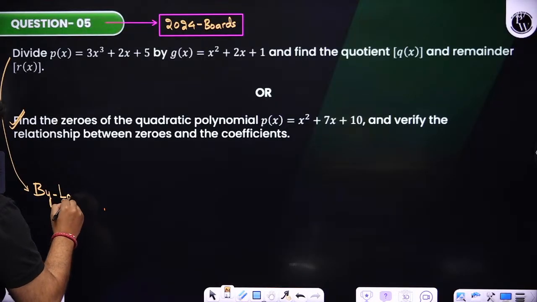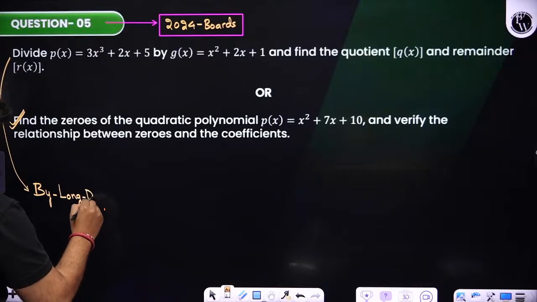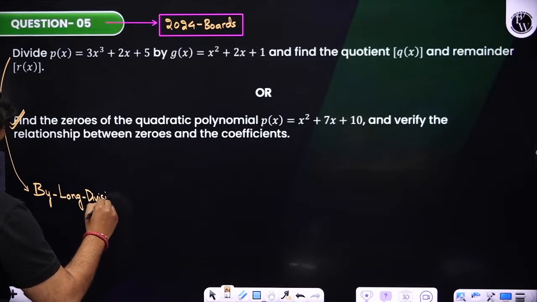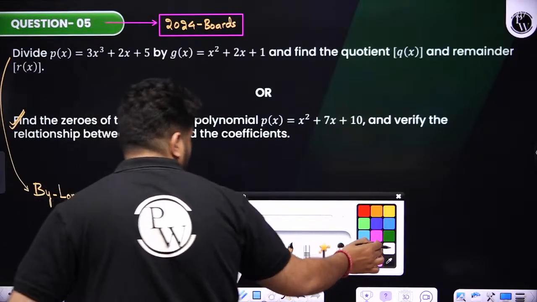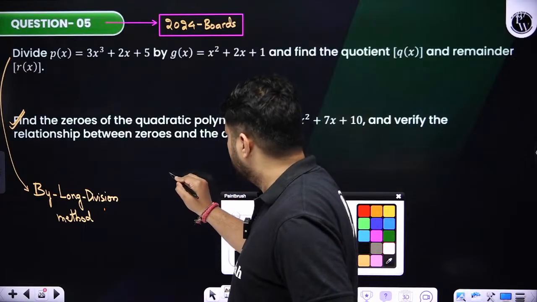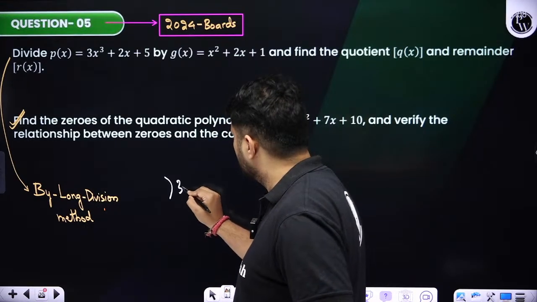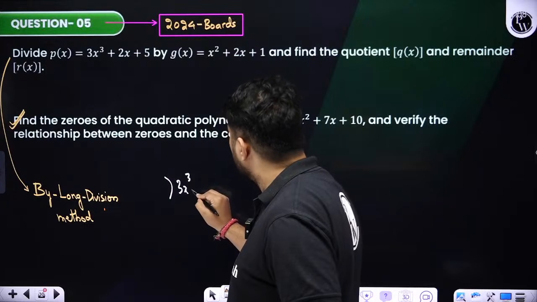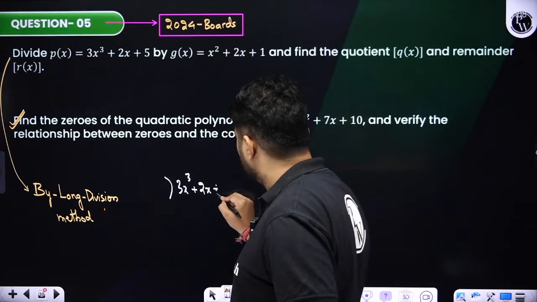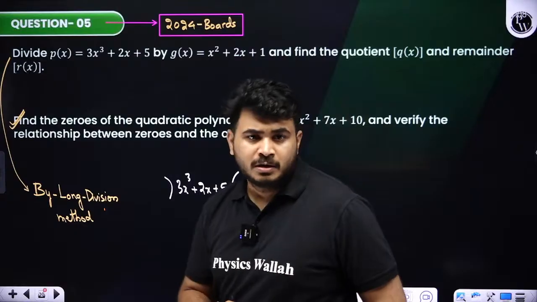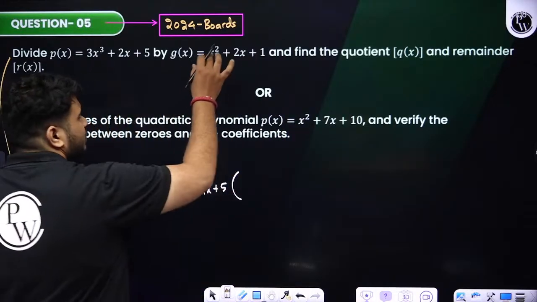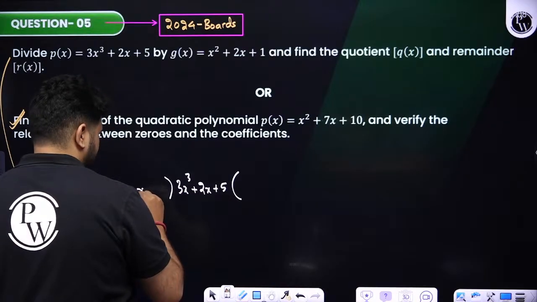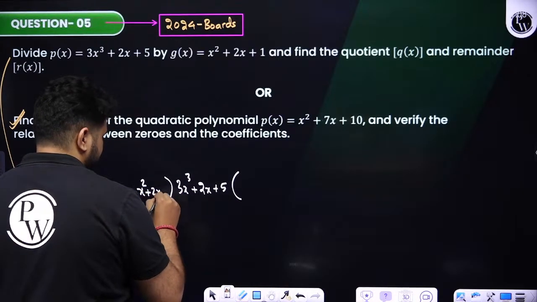By long division method. Fine. We need to divide one polynomial by other polynomial. So how we are going to do, students? If you have studied this in the school, you can understand that we'll take whatever 3x cube plus 2x plus 5. The given equation is 3x cube plus 2x plus 5. Here, look, here x square plus 2x plus 1. So we have x square plus 2x plus 1 over here.